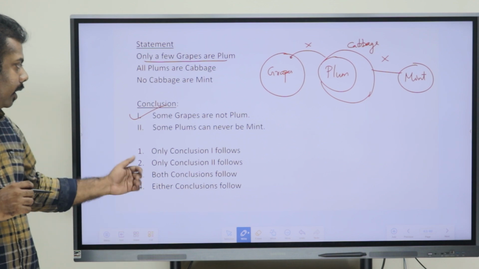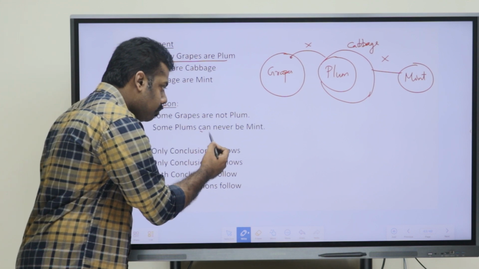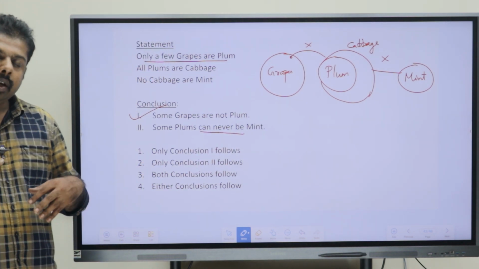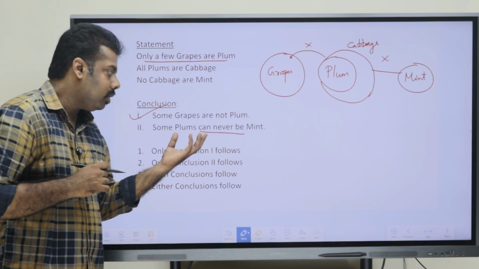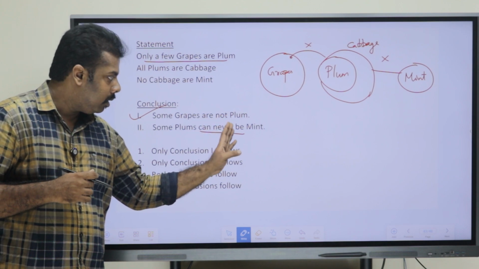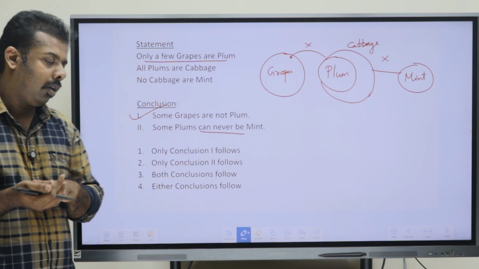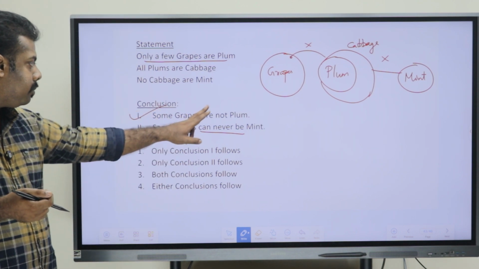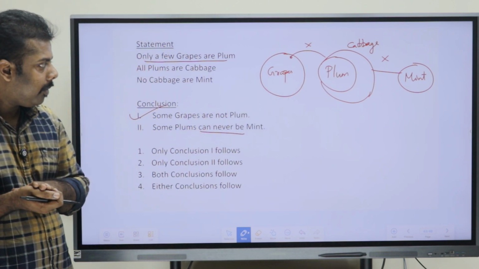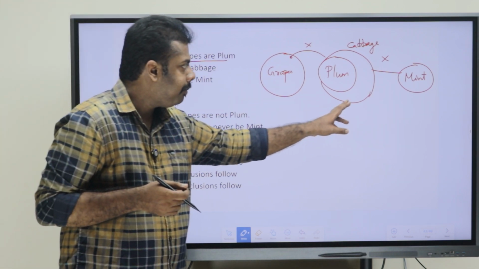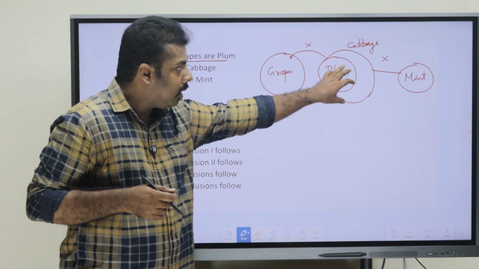Now moving on to the second conclusion, some plums can never be mint. So can never be basically means what? In any condition, if anyhow we are connecting that, it is not possible. That is what they have told. So we have to just see if it is possible or not. If it is not possible, what they have told is right. If it is possible, we can say that that conclusion is wrong. Some plums can never be mint. So plum and mint have been connected. As we know, cabbage and mint are having no relation, and plum is completely inside cabbage.